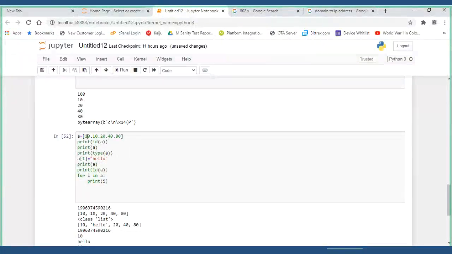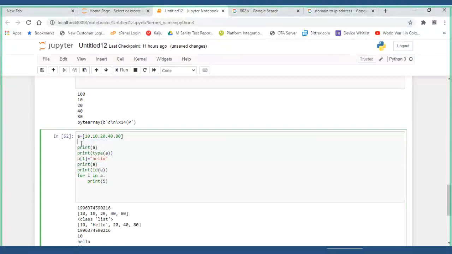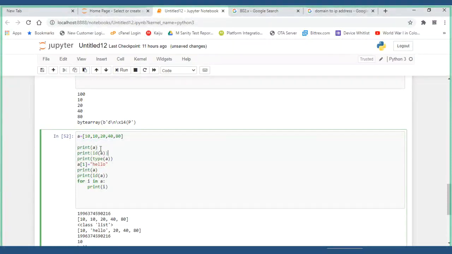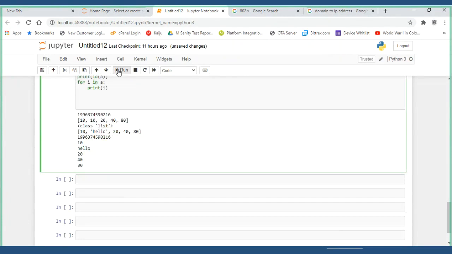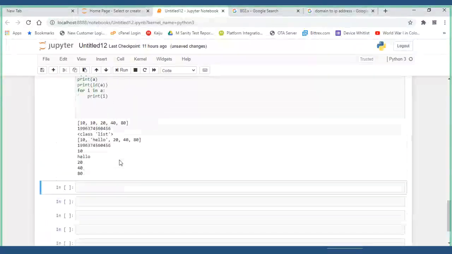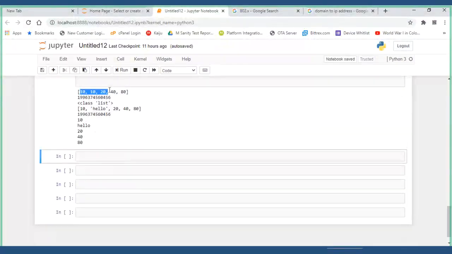Whatever 10, 10, 20, 20, this A has this particular address. I'll put it here and then run it. First, all these values were there, and its address ends with 0456.